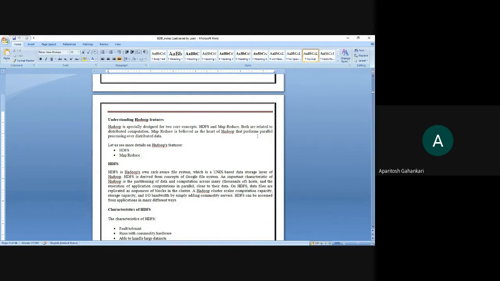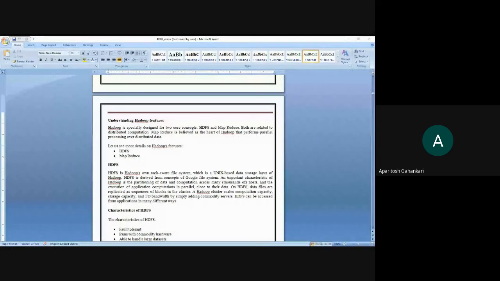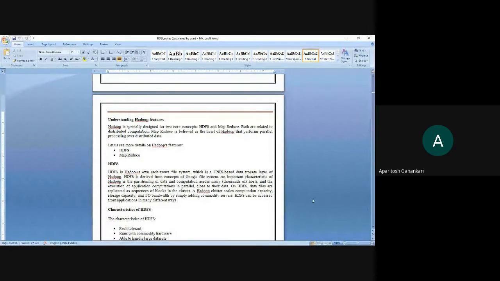As you know, we are going to work on an aspect wherein your data, which is in terabytes or petabytes, is not on a single machine, but resides on different machines which are geographically separated from each other.